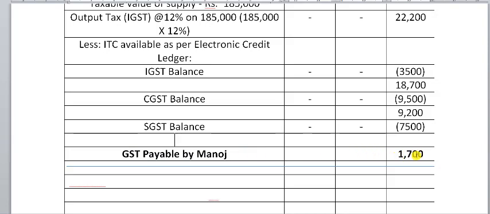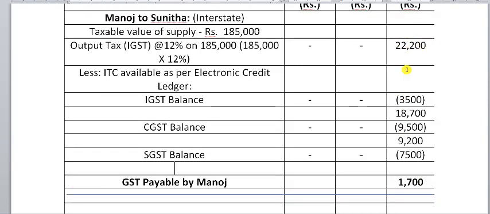How did we arrive at 1,700 from 22,200? Once again, let me repeat this. 22,200 is the output tax liability that Manoj had to pay to the government. But he has 3,500 as input tax credit available under IGST. First we will claim that. Then the remaining balance will be 18,700.